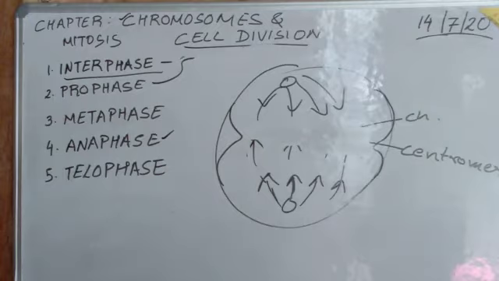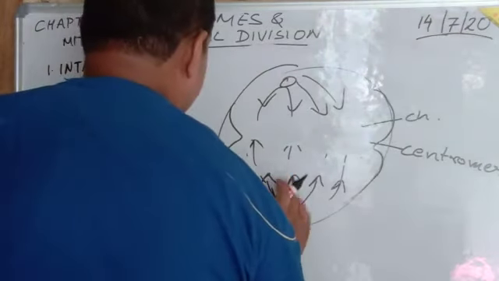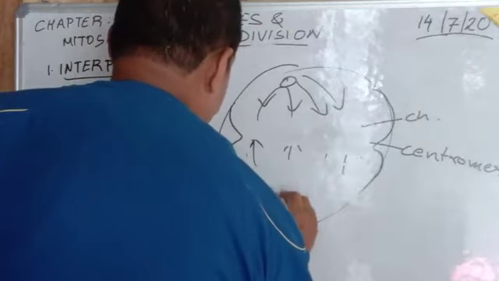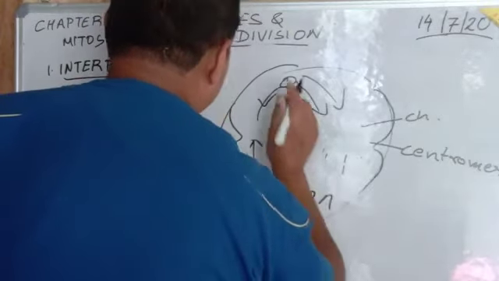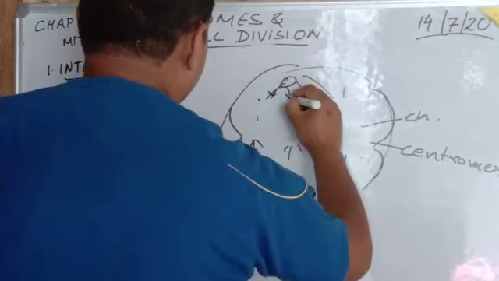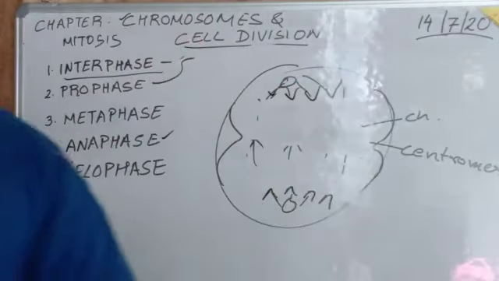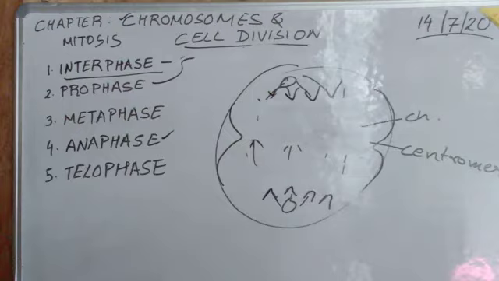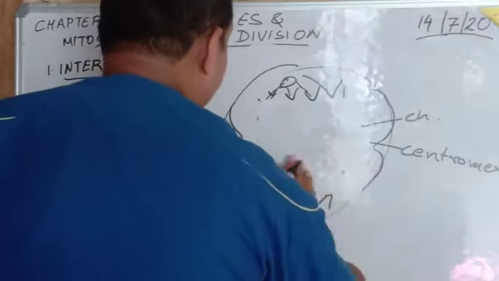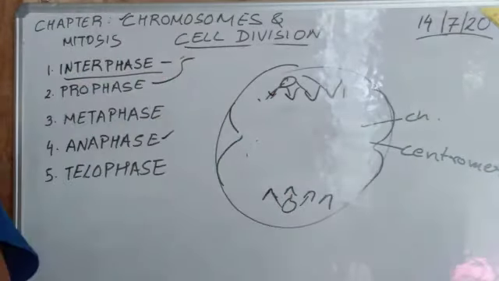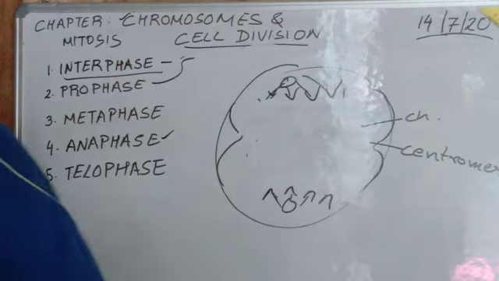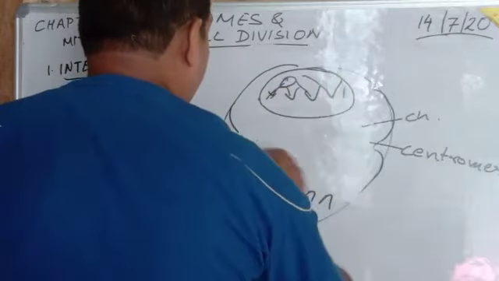Then ultimately in the telophase, what happens is two sets of chromosomes reach the opposite poles. It reaches the opposite pole in the what? Telophase. Then the spindle fiber disappears. Then the chromatids thin out to form chromatin fibers. The nuclear membrane reappears. What appears?